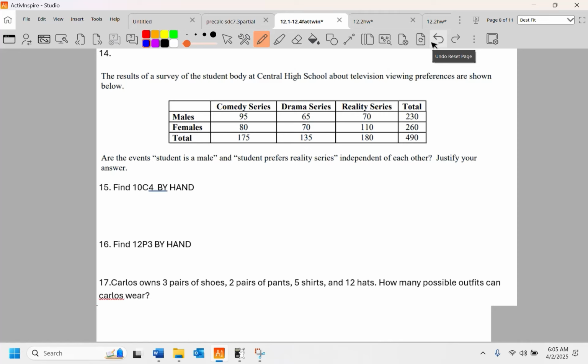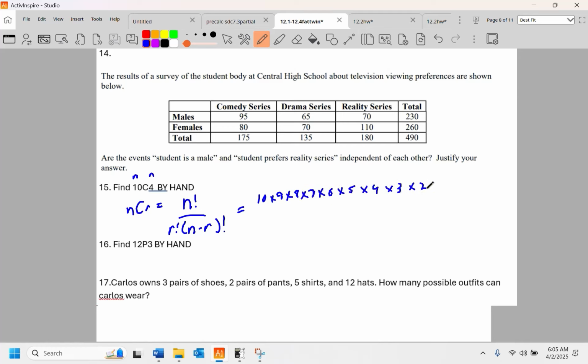All right, 15 is find 10C4 by hand. So the nCr formula is n factorial over r factorial times n minus r factorial. So this is n, this is r. 10 choose 4. So we're going to have 10 times 9 times 8 times 7 times 6 times 5 times 4 times 3 times 2 times 1.